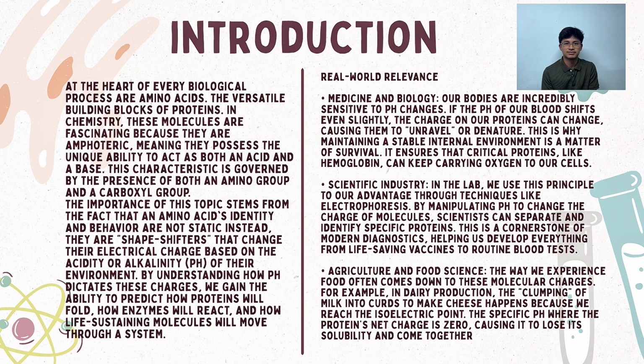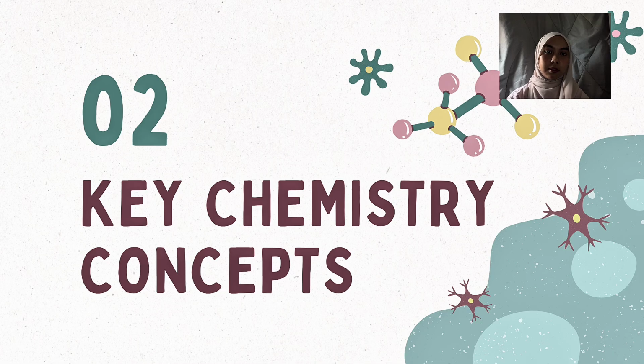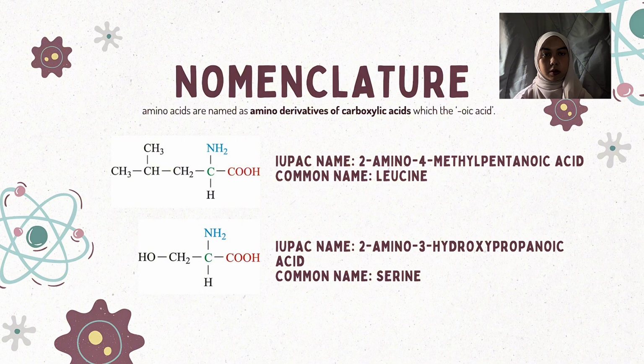That's all from me. There are several key chemistry concepts in this topic that we should know. The first part is of course nomenclature. Amino acids are named as amino derivatives of carboxylic acids, where the -oic acid is used. These are some examples of IUPAC names and common names for amino acids.